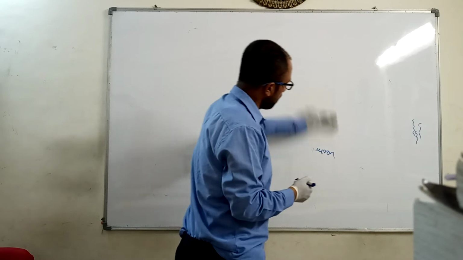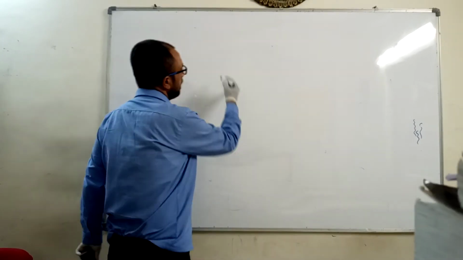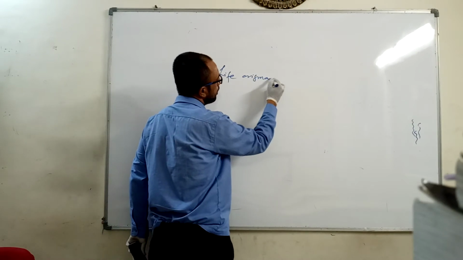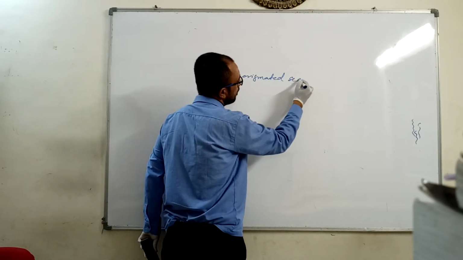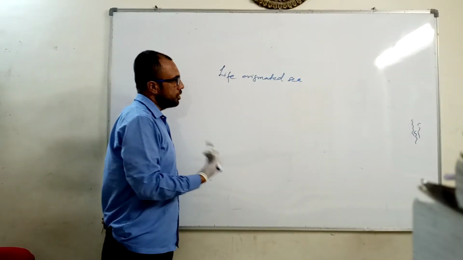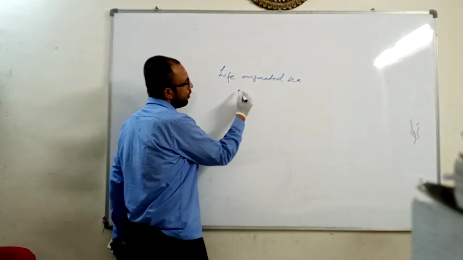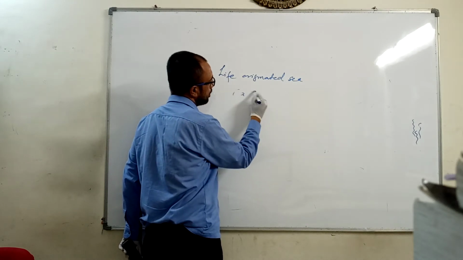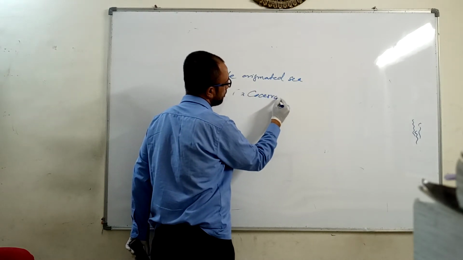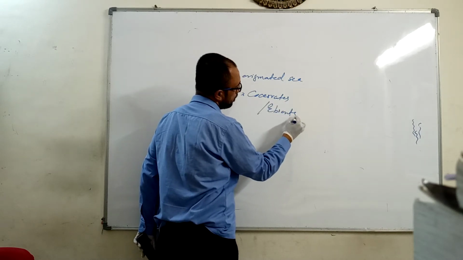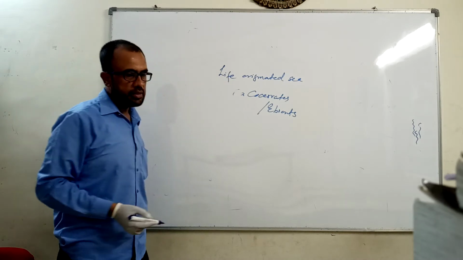You might be surprised to know that life originated in the sea. Secondly, life originated in the sea or the water bodies in the form of coacervates, or what we say eobionts. Coacervates are eobionts.